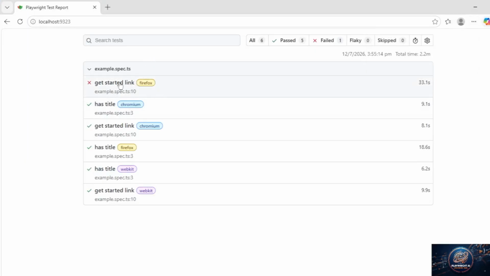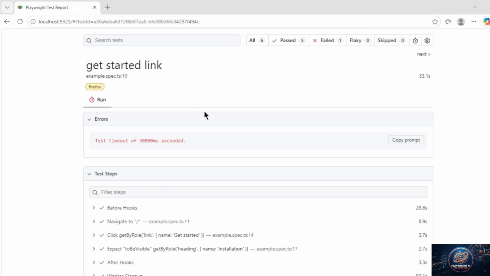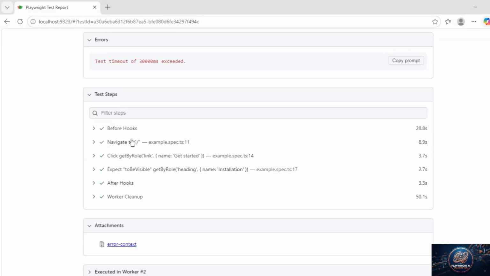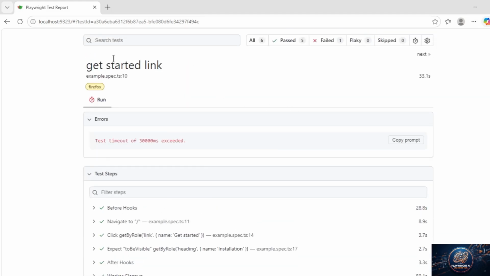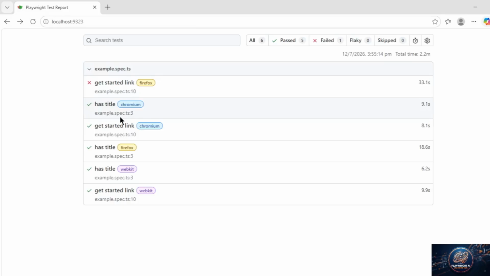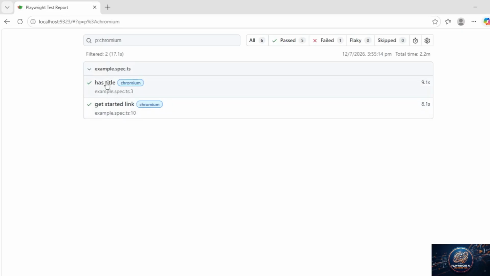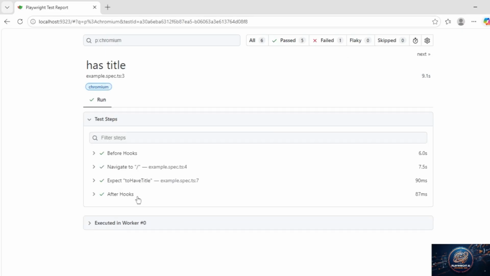And by default the report is also shown here, so you can see one by one: before hooks, navigate, get role, get started. Nice reports. On Chromium it worked properly. You can see we got the has title as well.